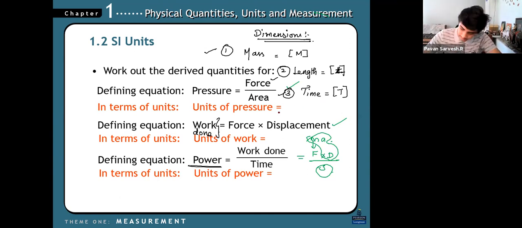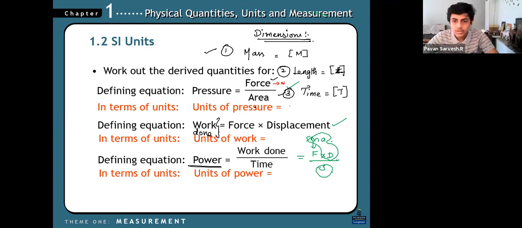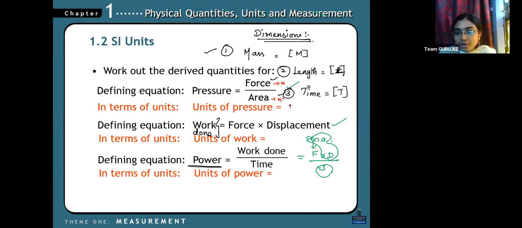So what are the units of pressure? Unit of force is what? Newton, by area, meter square. Area means meter square only, no? So Newton per meter square. And force into displacement, Newton into displacement, is what? Newton meter. What about force into displacement divided by time? It is Newton meter per second. You understand? Just take it down.